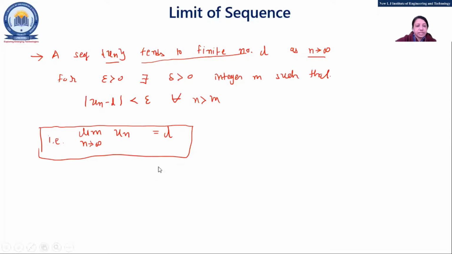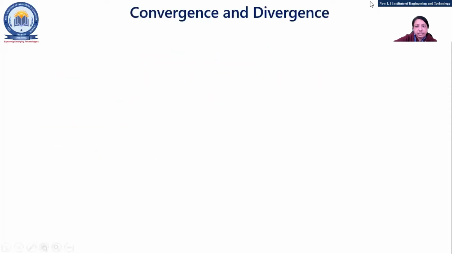Now, whenever the sequence will be there, we need to check it what? Either it's a convergence, divergence or oscillation, right? So first we'll see what is the meaning of convergence of sequence. Anyone? What is the meaning of convergence? Anyone knows? Okay, fine. So what? Convergence.